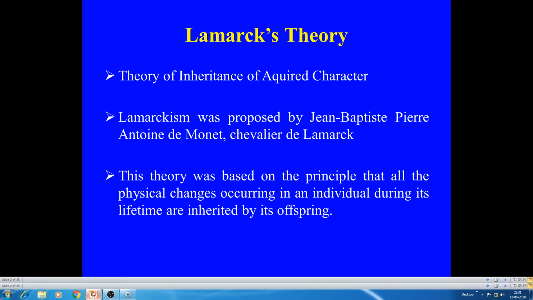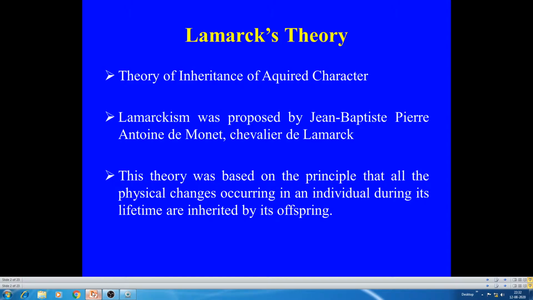And this theory, we can divide into three portions. The first is the theory. The second session, we should deal with the examples of Lamarck's theory. And in the third session, it is the criticism of Lamarck's theory. In this way, we can divide Lamarck's theory into three sessions.